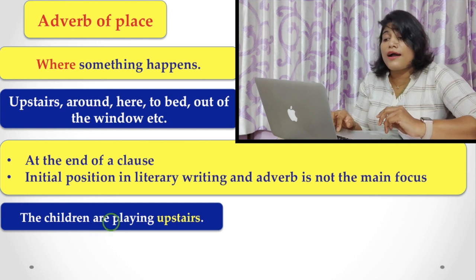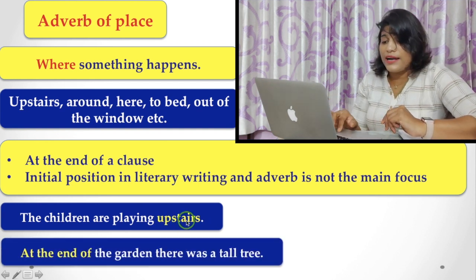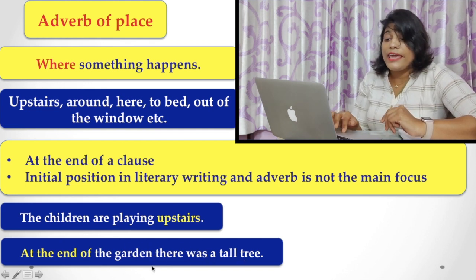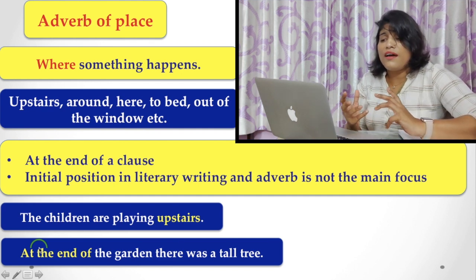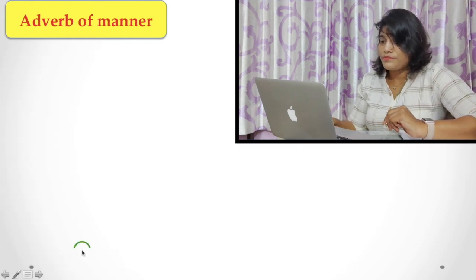Now let's see the examples. "The children are playing upstairs." Here upstairs is an adverb and it is used at the end of the sentence. But "At the end of the garden there was a tall tree." Here "at the end of the garden," this is some literary writing, that is why the adverb of place is used at the beginning of a sentence.